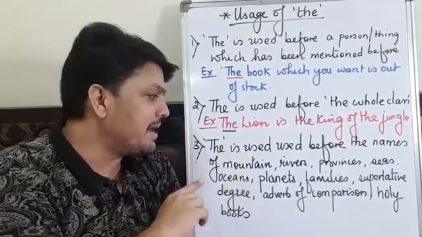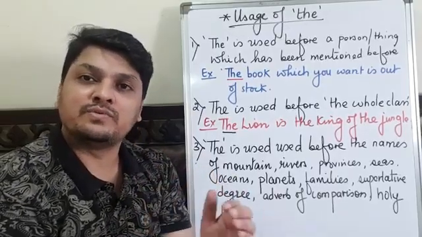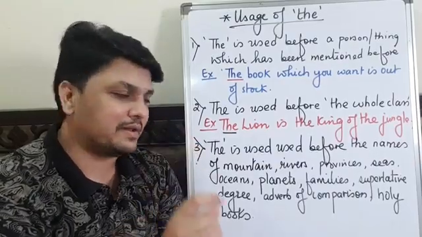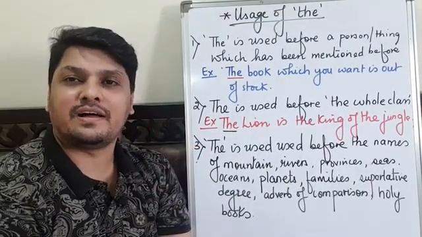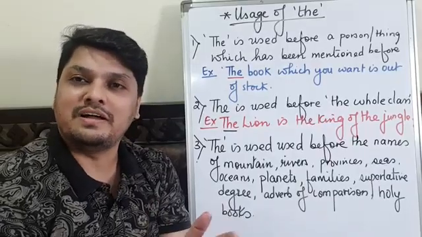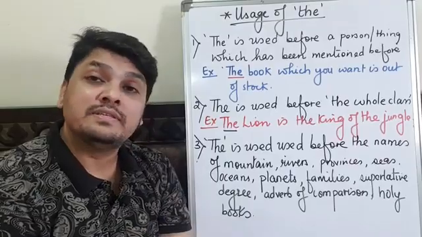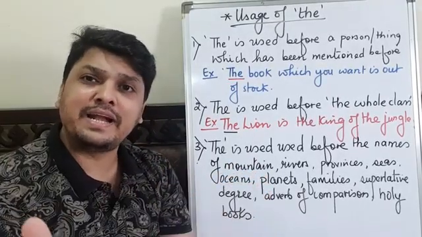Okay, the Himalayas, the Sahyadris, any other mountains, whatever mountains are there, you use the before that. It's a specific one. Rivers: the Godavari, the Krishna, the Ganga, the Yamuna. So you have to use the before the name of rivers. The provinces: the Punjab, the Deccan. Please write it down in your notebook.